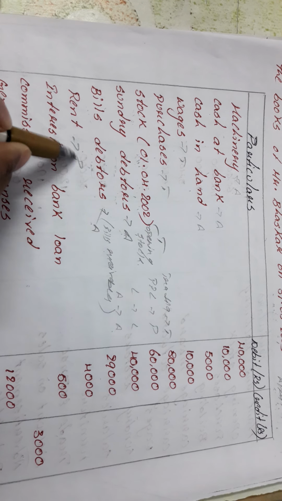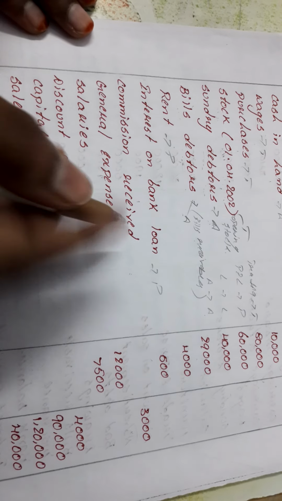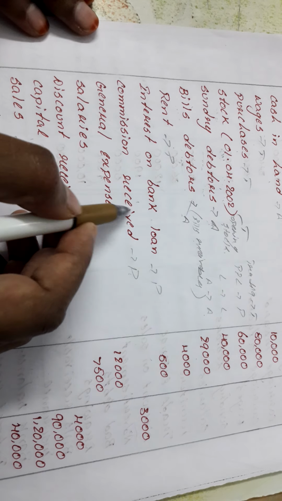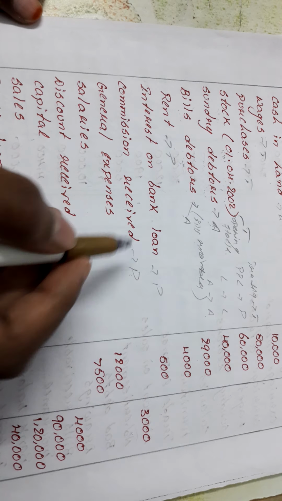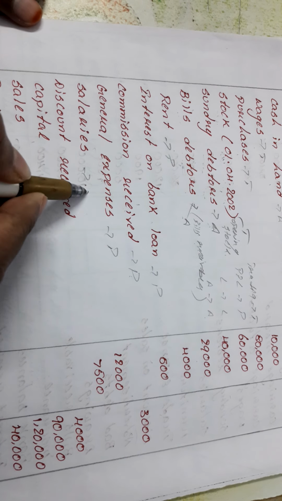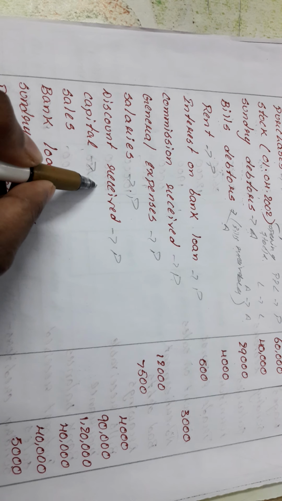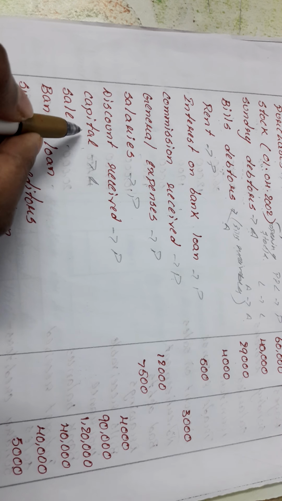Rent is profit and loss account. Interest on bank loan, profit and loss account. Commission received, profit and loss account. General expenses also profit and loss account. Salaries is profit and loss account. Discount received is a profit and loss account. Capital is a liability because the owner has given the money.